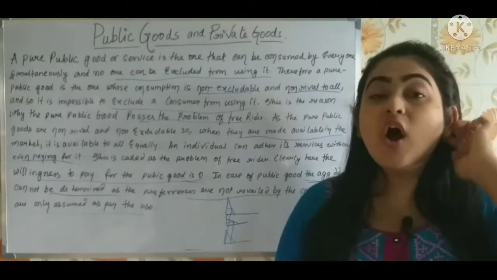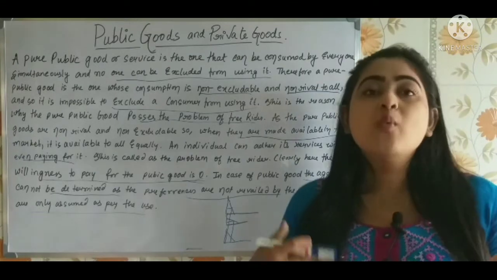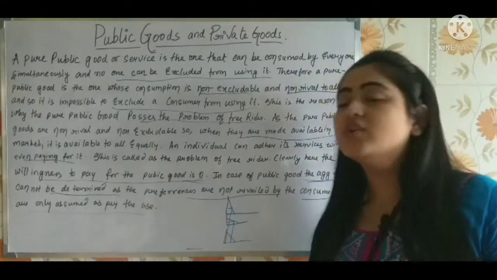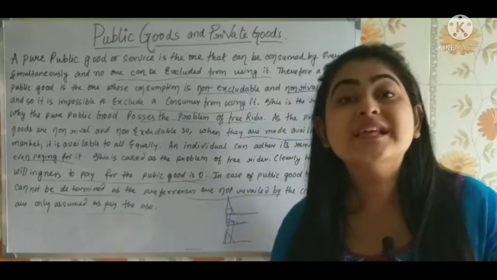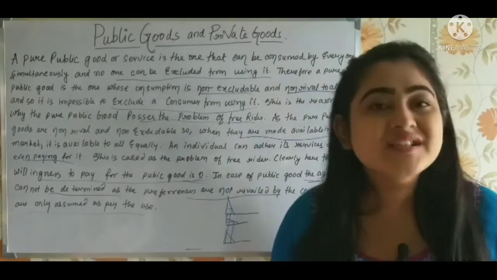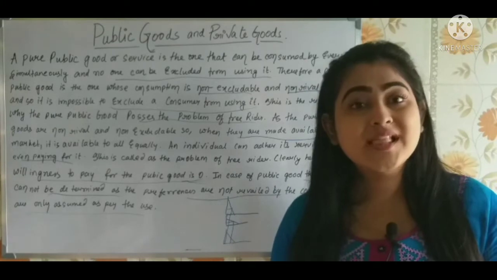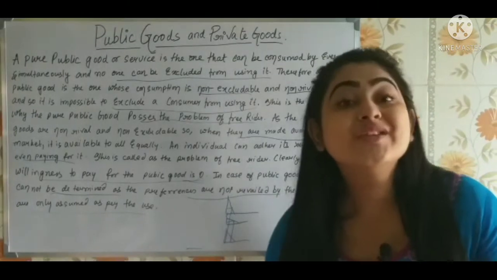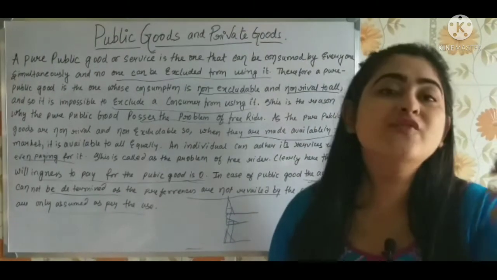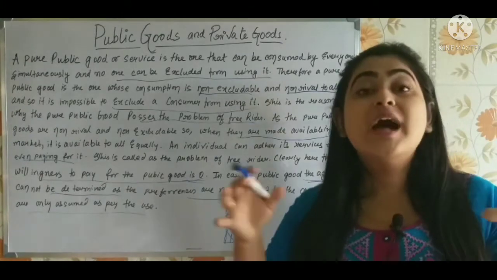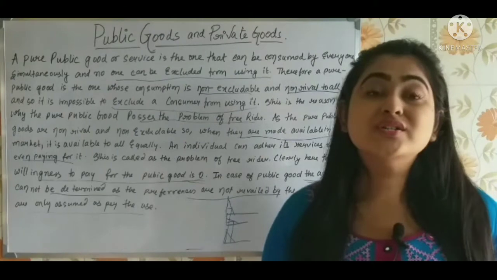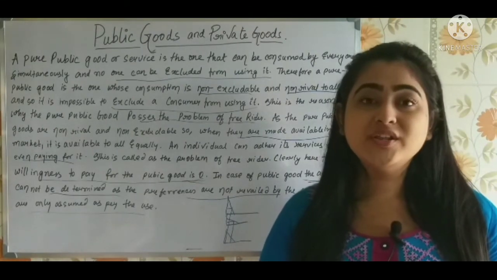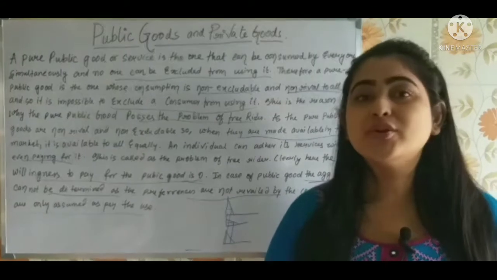Otherwise, people do not disclose their preference. And how will they disclose their preference? In terms of economics, by paying the price of the commodity. Now, if the willingness to pay is zero, it means what? The preference is zero, but it's not happening like that, isn't it? They are not willing to pay. Why? Because it's available for free, isn't it? So that is the problem. So here, in case of public good, we cannot understand the aggregate demand that is prevailing in the market, as the willingness to pay for the commodity is zero.